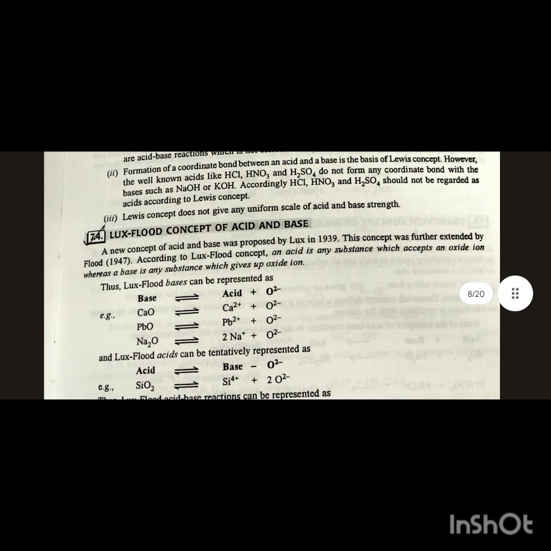And a Lux-Flood acid can be tentatively represented as: acid gives conjugate base minus O2-. For example, SiO2 dissociates into Si4+ plus 2O2-. Thus, a Lux-Flood acid-base reaction can be represented as acid plus base forms salt.